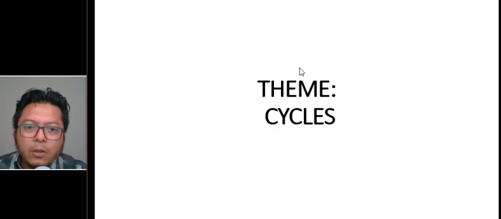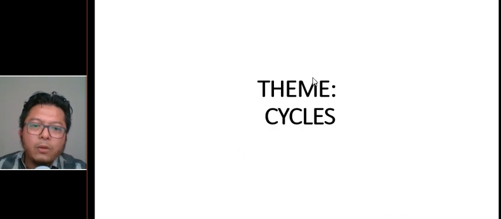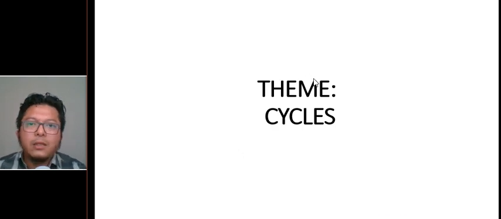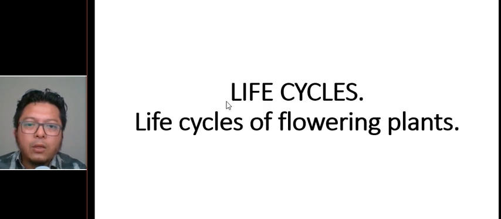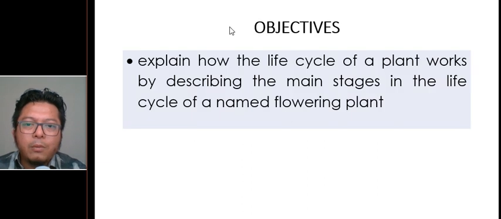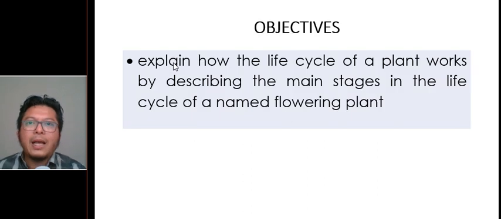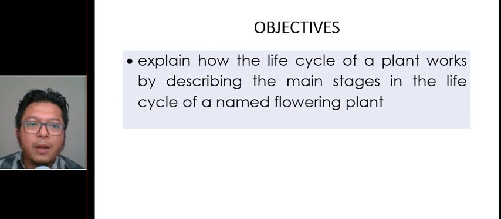So let's jump to the lesson. We have a new theme which is called cycles. Now we'll go into that in a moment. The topic would be life cycles and life cycles of flowering plants. So the objective would be to explain how the life cycle of a plant works by describing the main stages in the life cycle of a named flowering plant.